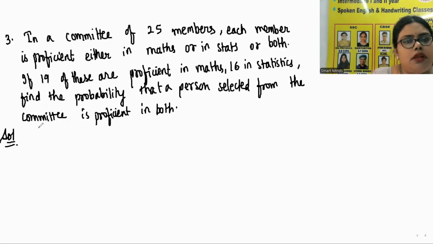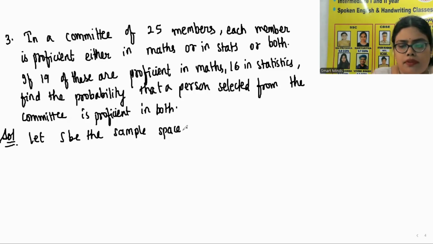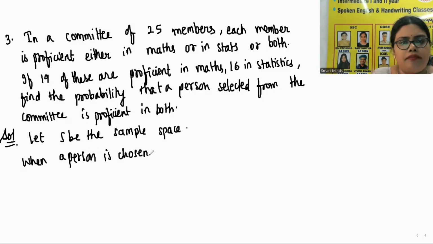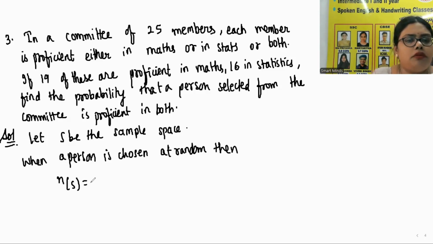Okay. So let us say S be the sample space. When a person is chosen at random, then n of S is equal to 25C1.